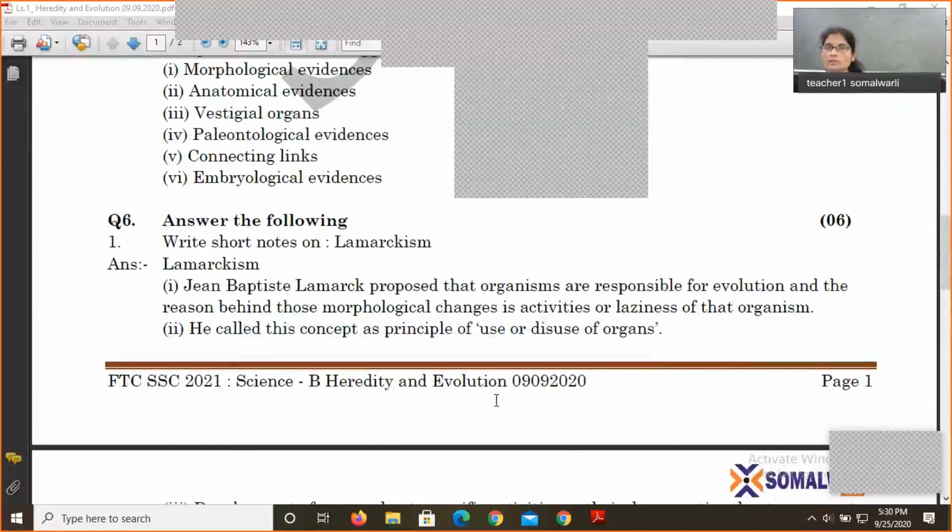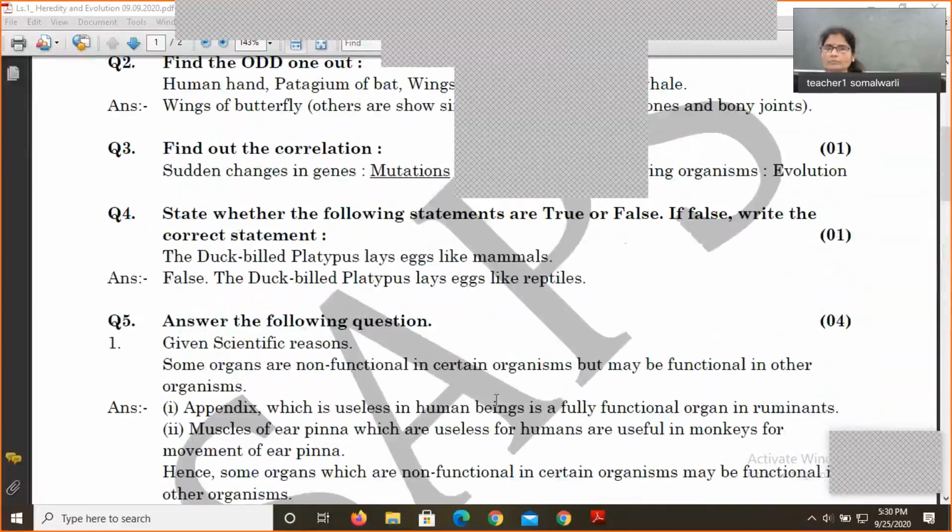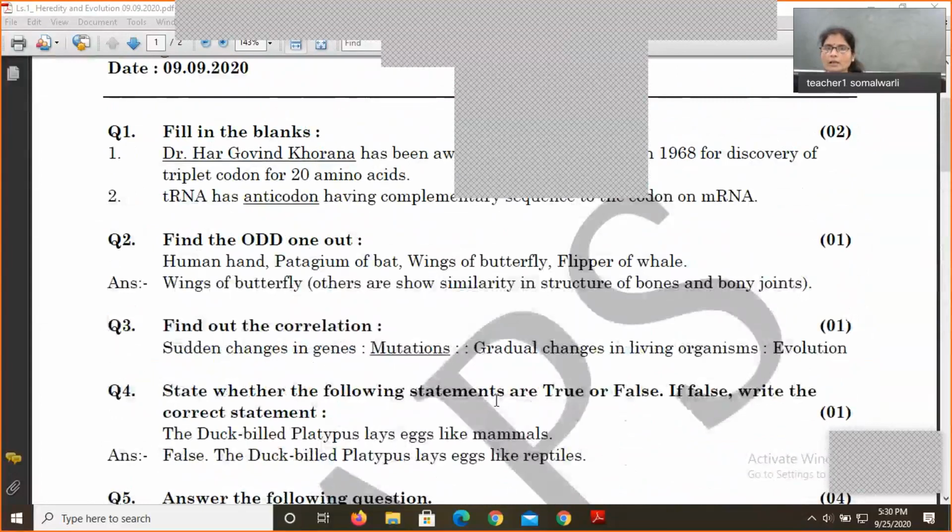The rest of the things were slightly easy, and I have pointed out some important pieces of advice on what caution to take. For the first question, if there is a work of a scientist, let me tell you that due to this COVID pandemic, some parts of lessons have been deleted from evaluation.